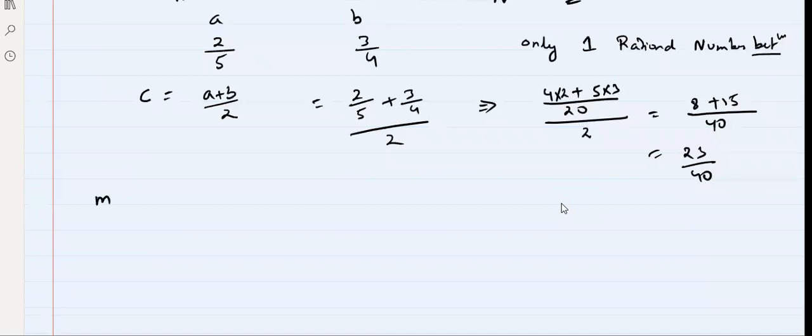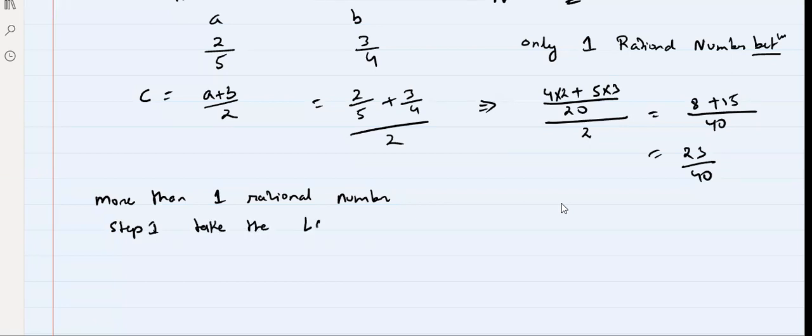Okay. Now step 2. More than one rational number. Then again, step 1: take the LCM of A and B. I'll just take another example, 1 by 3 and 2 by 5.